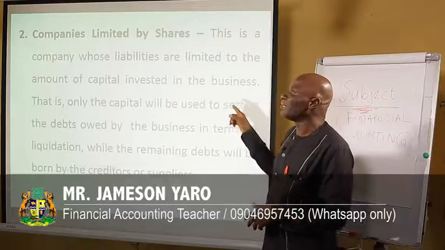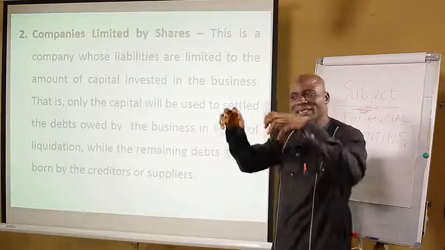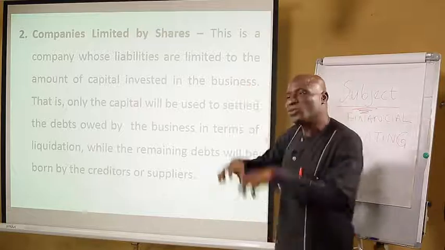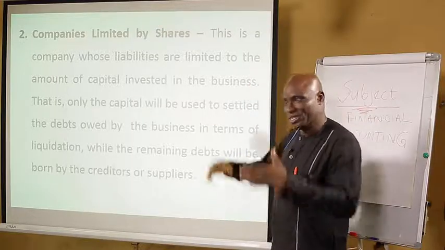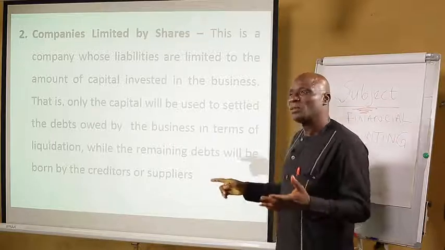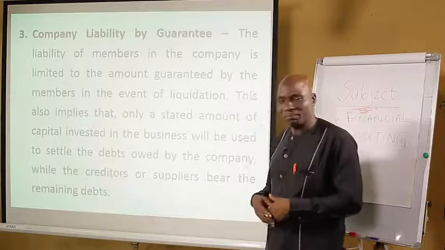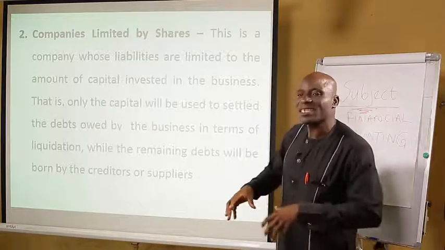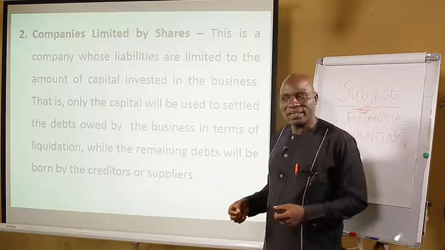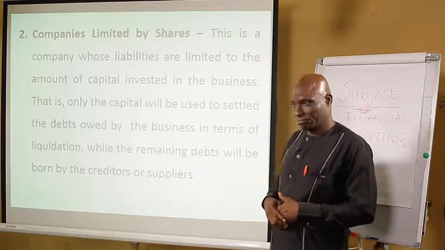In this point, limited by shares, this is the capital that was used to initiate the business. It is called nominal capital, registered capital, or authorized capital. Now, under this company, in case the business closes down, let's take, for instance, the company was started with 100 million naira.